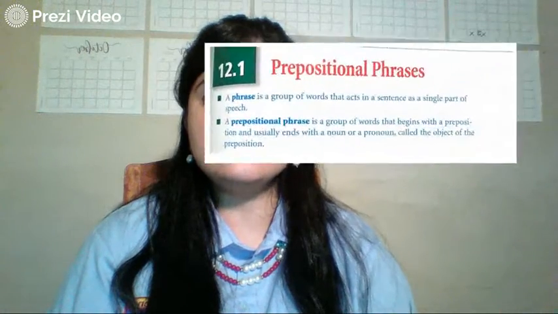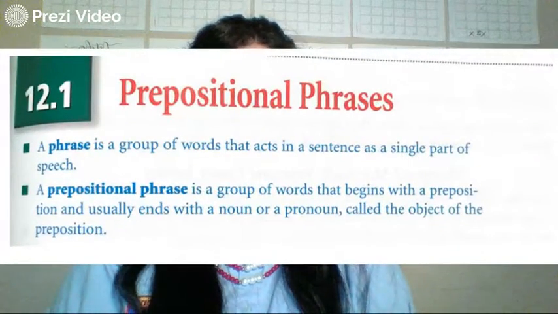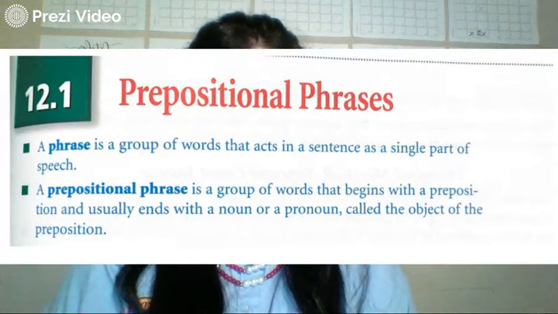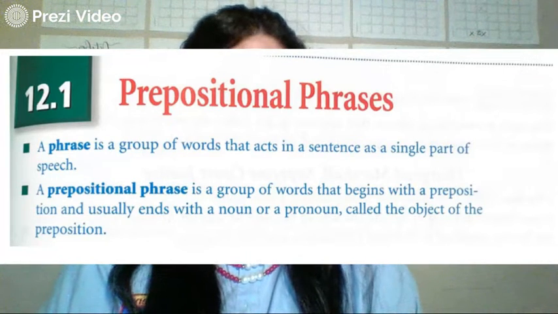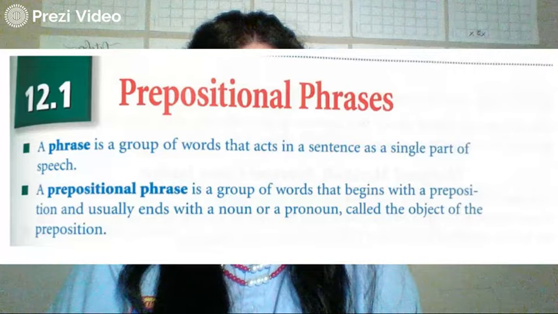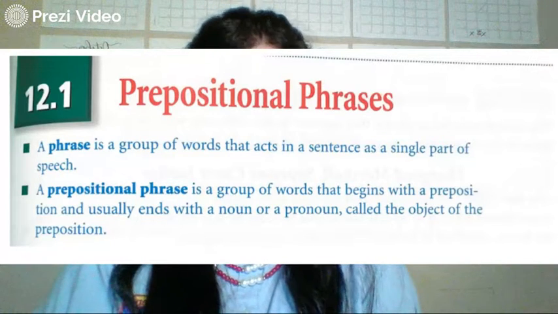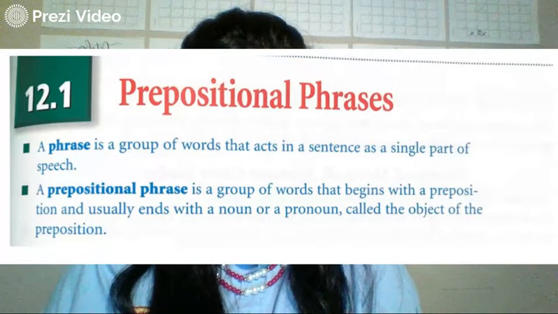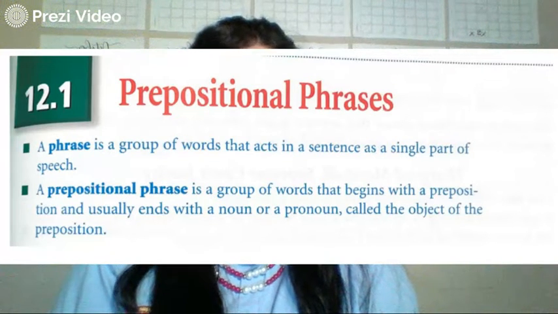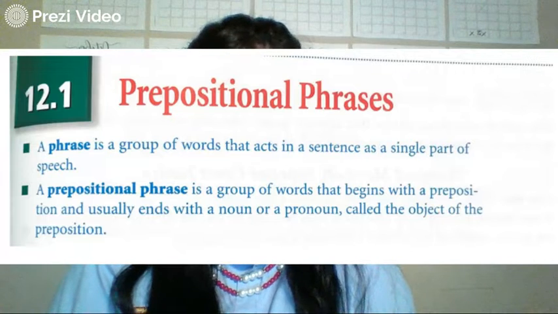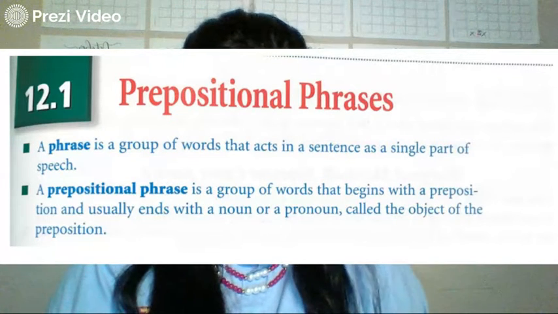All right, let's continue with our review. In your book, you will find something like this: prepositional phrases. It says a phrase is a group of words that acts in a sentence as a single part of speech. Let's remember parts of speech: verbs, adjectives, nouns, pronouns, interjections, conjunctions, and the other ones that you already know.